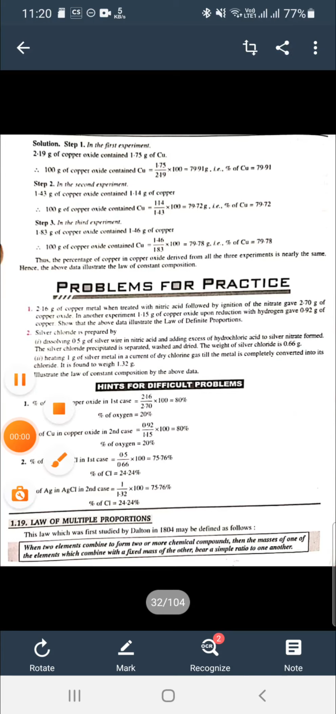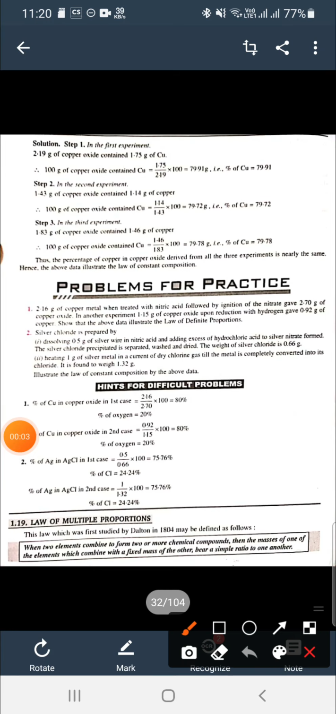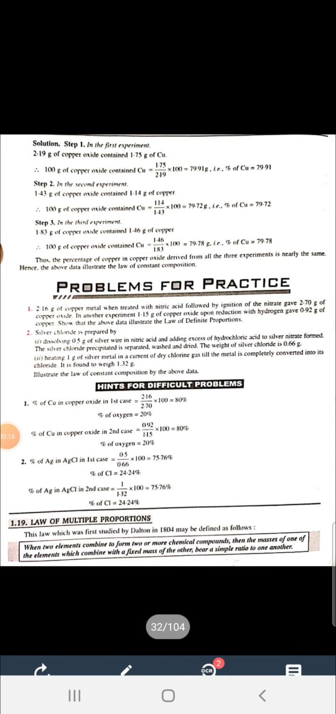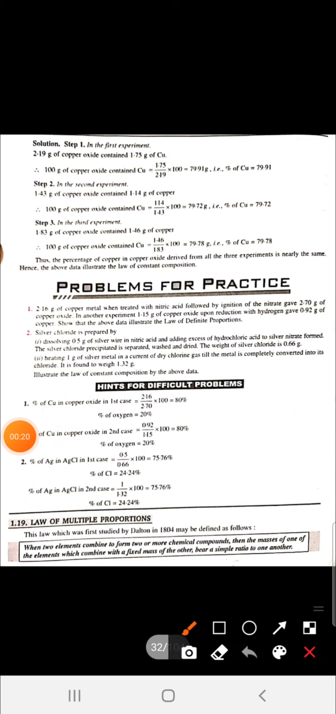Good morning, students. Our chemistry topic today is the law of multiple proportions. In the previous lecture, we covered the law of conservation of mass and the law of constant composition. So, in today's topic, we will do the law of multiple proportions.